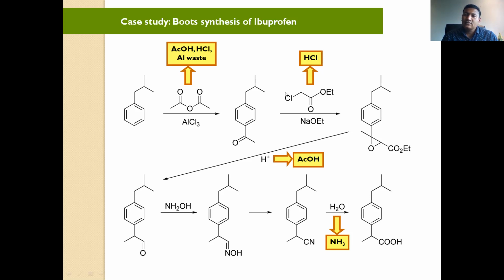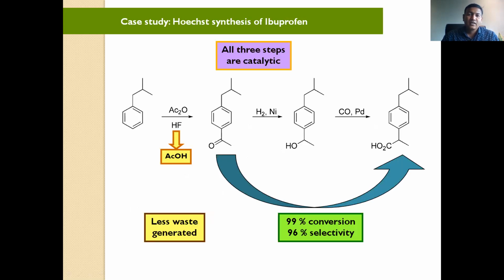Scientists started to think on it, and they achieved one successful path. See here, they can now prepare ibuprofen from this starting material in only 3 steps. How have they prepared it?